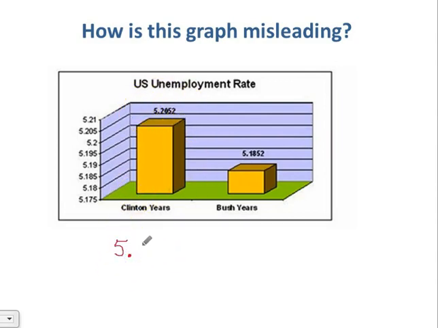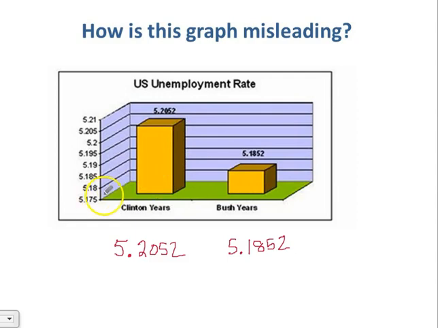So this is 5.2052, where this bar is represented by 5.1852. It would be helpful on this chart if they told us what these numbers represent, if it's a percentage. I'm assuming that these are percents. And look at how close these numbers actually are. They're very close, but looking at the bar graph, it appears as if they're not this close.